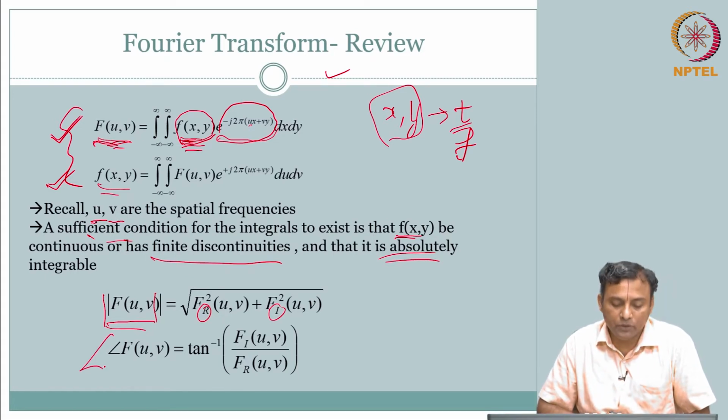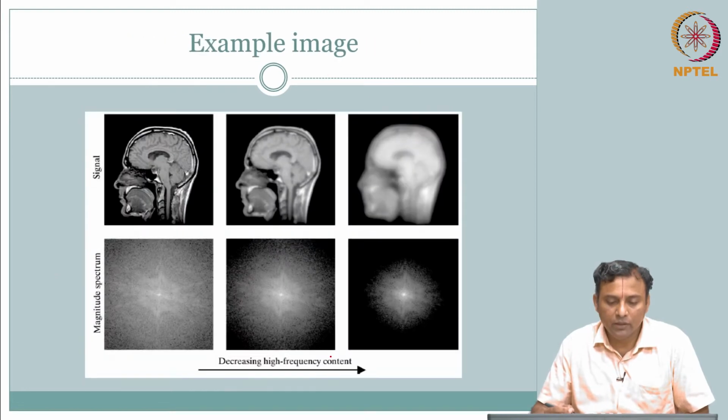So, you can decompose into magnitude spectra and phase spectra. Notice you need both of them to uniquely identify f of x comma y. Clear? Let us now use this to run through some basic properties, because we see this transform is very powerful. Let us see what the good properties of this Fourier transform are that will let us play with it more comfortably.